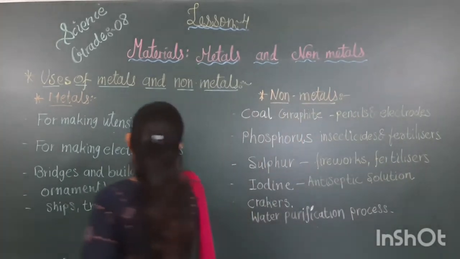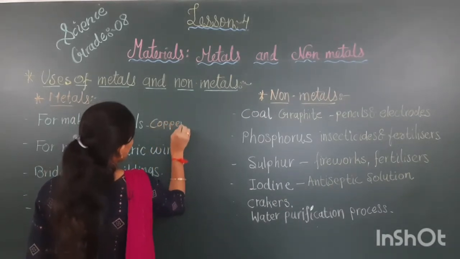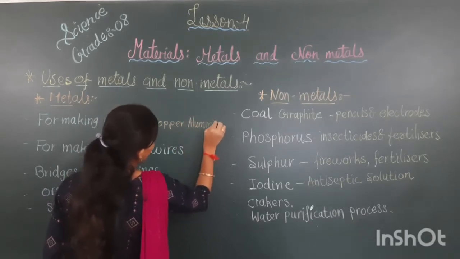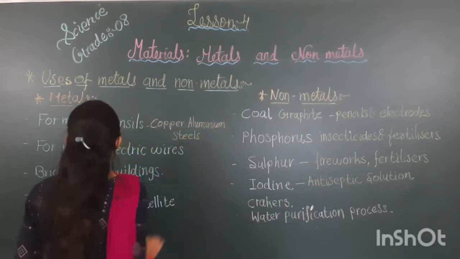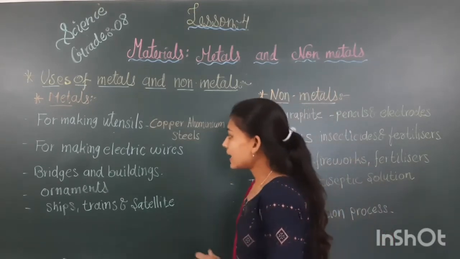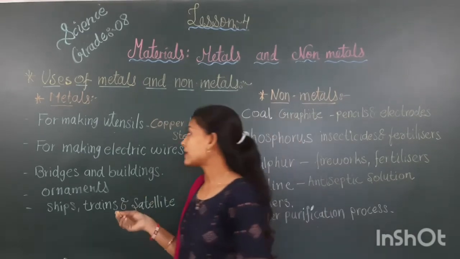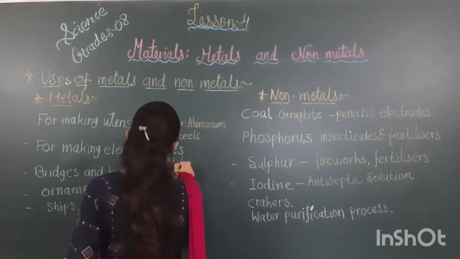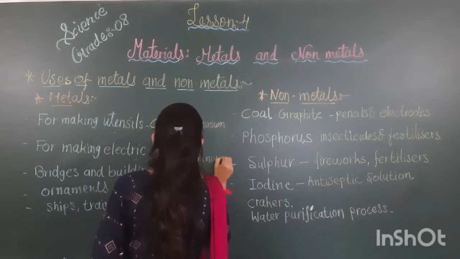You can tell that copper, aluminium, steel, etc. These are the metals which we are using to make utensils. The second one I have written here is for making electric wires. Which metals are used for making electric wires? So one more time we can take copper and aluminium. These two metals are used to make the electric wires.